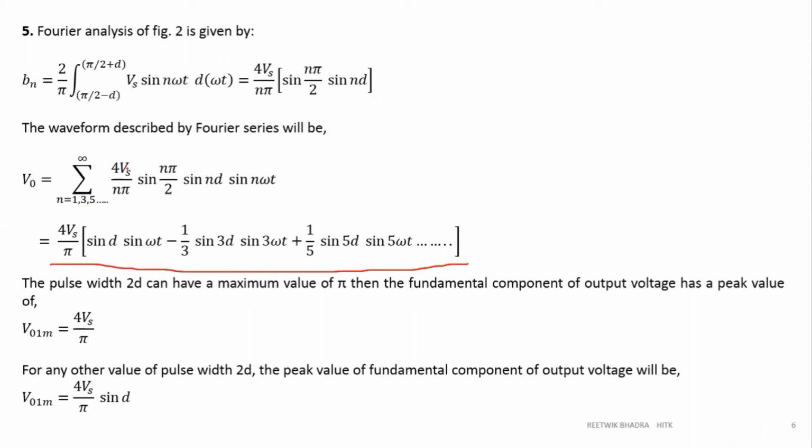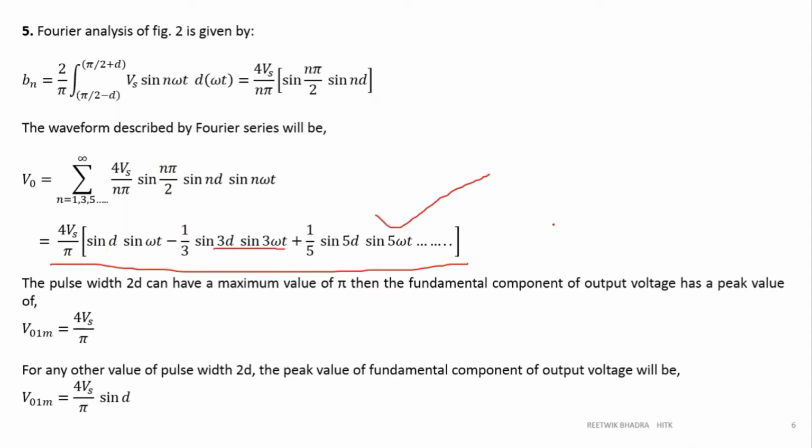So if you substitute n as 1, it will be 4 Vs by pi taken common, sine pi by 2 is 1, sine d, sine omega t. Next is 1 by 3, as 4 Vs by pi is already taken common. Sine 3 pi by 2 is -1, so -1, sine 3d, sine 3 omega t. Like this you have expanded.